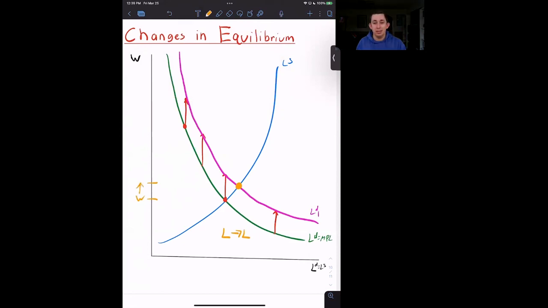So hopefully this makes a little sense and gives you a quick example of how the equilibrium in the labor market changes and what the equilibrium in the labor market is.